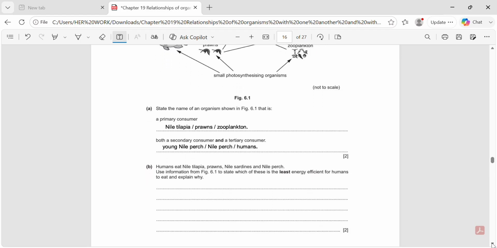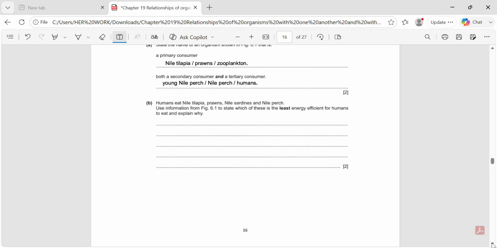Use information from figure 6.1 to state which of these is the least energy efficient for humans to eat and explain why. To answer this, look at the trophic levels in the food web. Nile perch is at the highest trophic level among the organisms listed. Since energy is lost at every transfer through respiration, heat, excretion and digestion, the higher the trophic level, the less energy remains available. Therefore, eating Nile perch is the least energy efficient option.